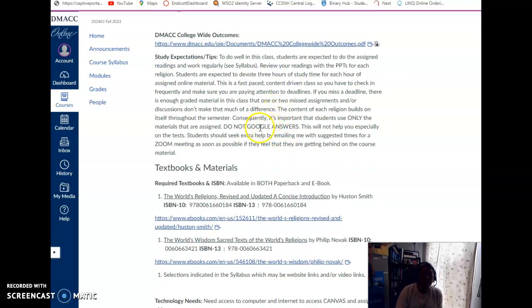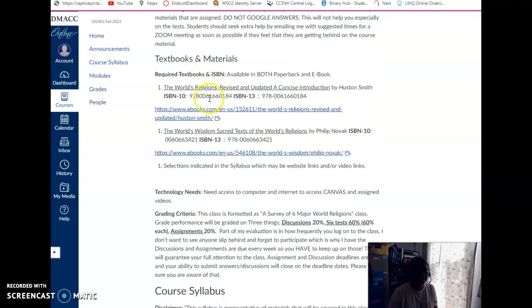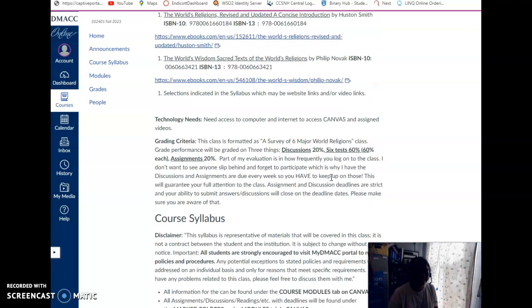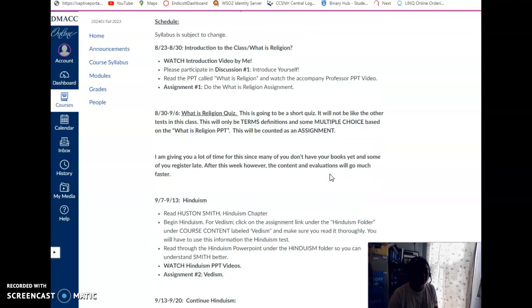One thing I wanted to point out is please just use the materials that are assigned in class. Don't Google answers. 99% of the time, it just doesn't make sense what you're Googling because it's not pertinent to the content of the class. So please make sure that you do that. Here are the textbooks that are required. And then here is the syllabus.